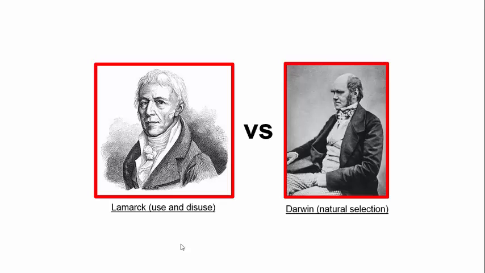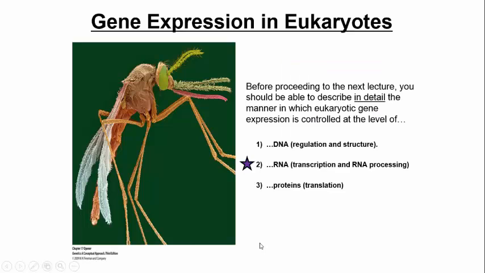So just to be clear, the differences are not in the genes that are passed on, right? The versions of the genes are the same, but it's the expression patterns. What genes are expressed at what time? That's Lamarckian evolution. So he did not say it that way, but let's throw him a bone. If we broaden his theory, that's what modern day epigenetics is. So modern day evolutionary theory really sort of combines ideas from these two individuals, as well as many, many other things we haven't even mentioned in this lecture.